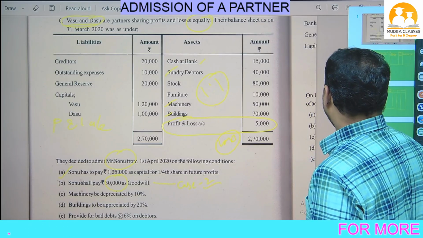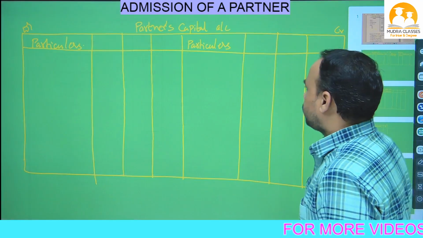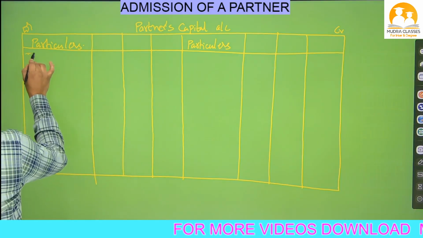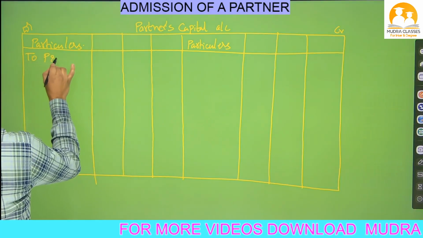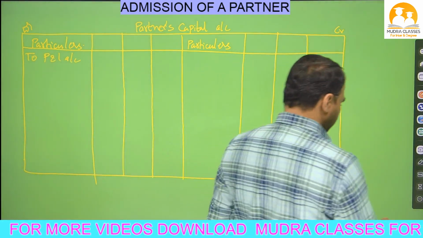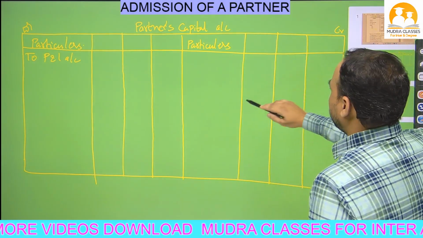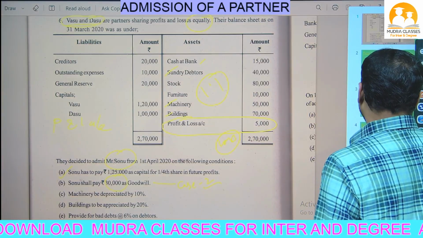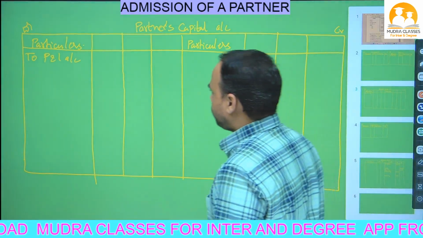So profit and loss account I will open. So in partners capital account, on the debit side I have to write profit and loss account. Okay, how much profit, how much loss we got? Profit and loss given in the question is 5,000 given. So that 5,000 we have to distribute to two partners equally.